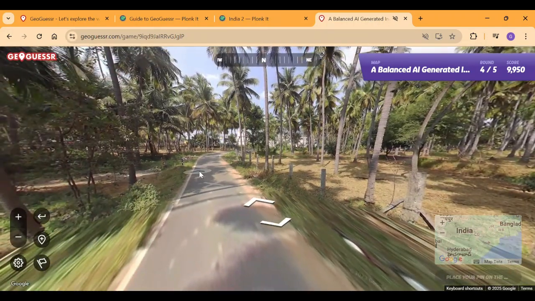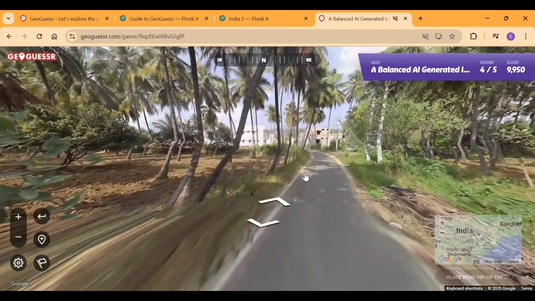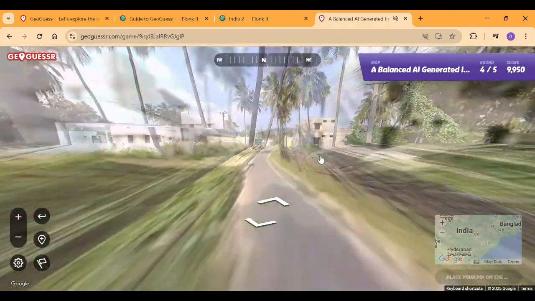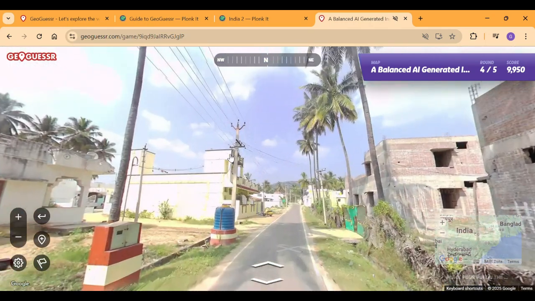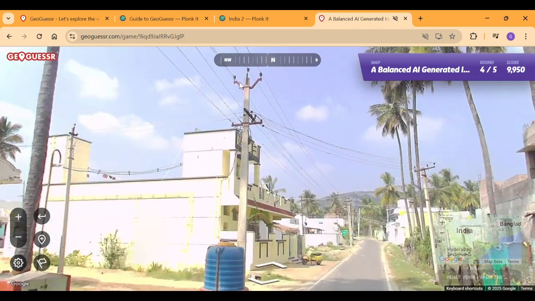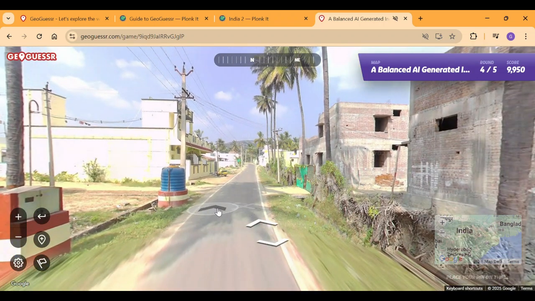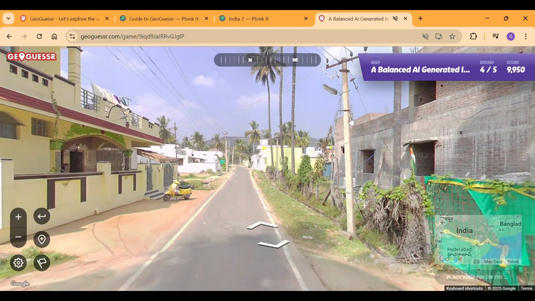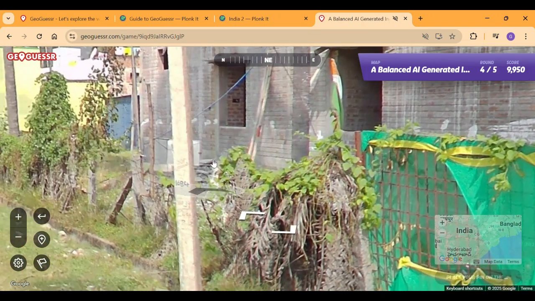Okay, so if there are a lot of these palm trees, then we have to be along the coastal areas of India. So let's just find a language and confirm. So this type of pole top is only available. So let's just check if it's Andhra Pradesh pole top or is it not. Okay. So we have an even pole top. There's an Indian flag, obviously.